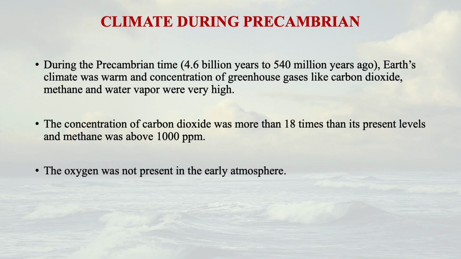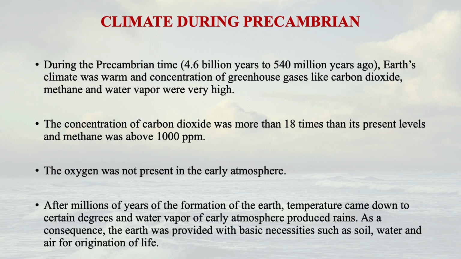As regards oxygen, oxygen was not present in the early atmosphere. After millions of years of the formation of the earth, the temperature came down to certain degrees, and water vapor of the early atmosphere produced rains.